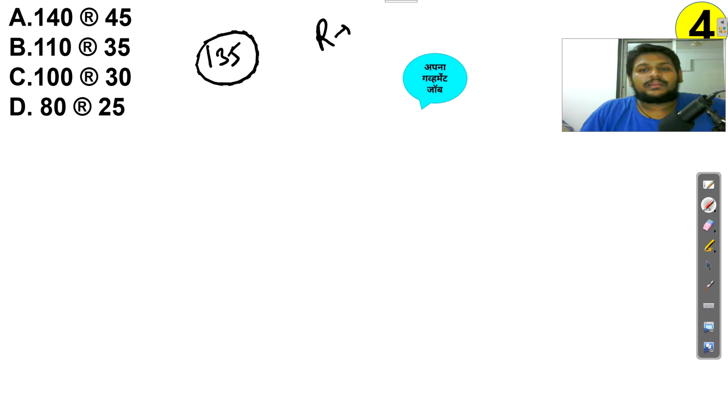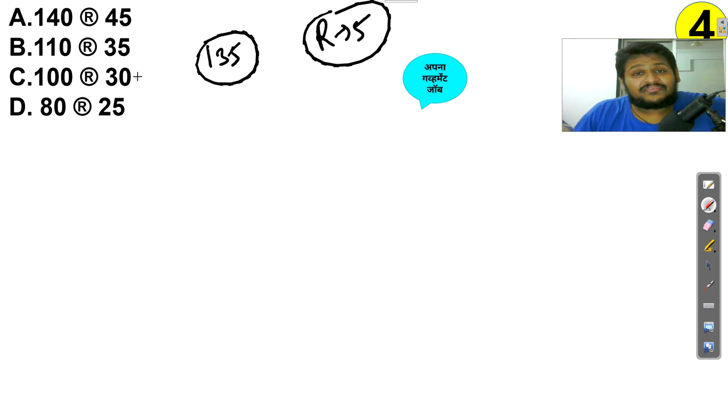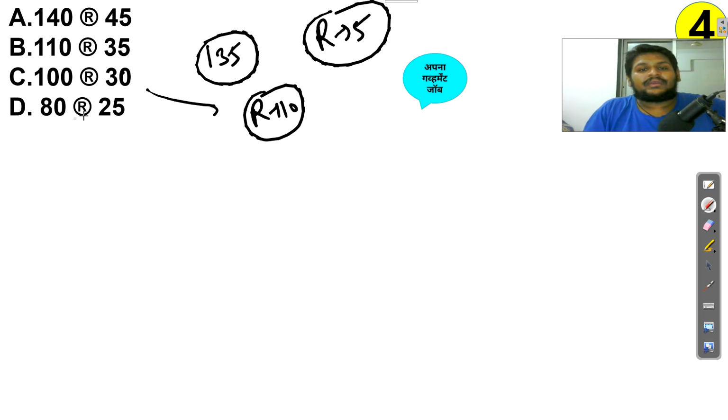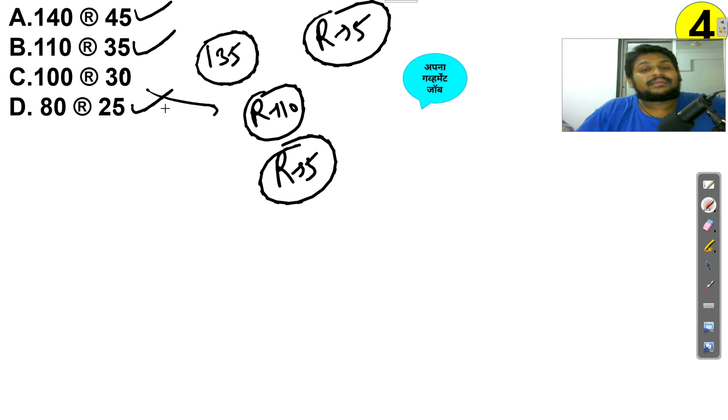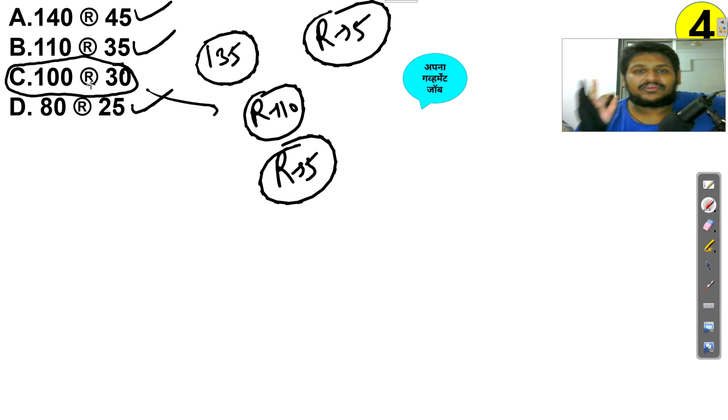So the remainder is 5. Here also 35 is there, 35 2s are 70 and 35 more is 105. Again the remainder I am getting is 5. Here I am getting remainder 10, since 3 nines are 90. And here I am getting remainder 5, since 25 3s are 75 and 80 means remainder again 5. So in this and this I am getting remainder 5, but here I am getting remainder 10. So my answer is C. C is your odd one out.